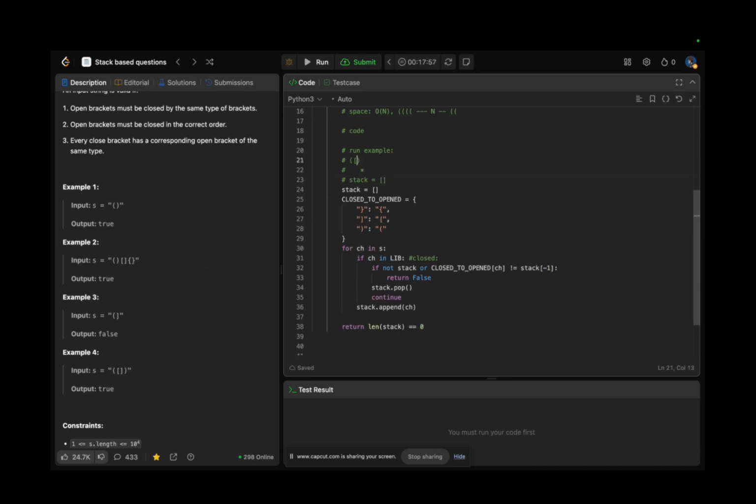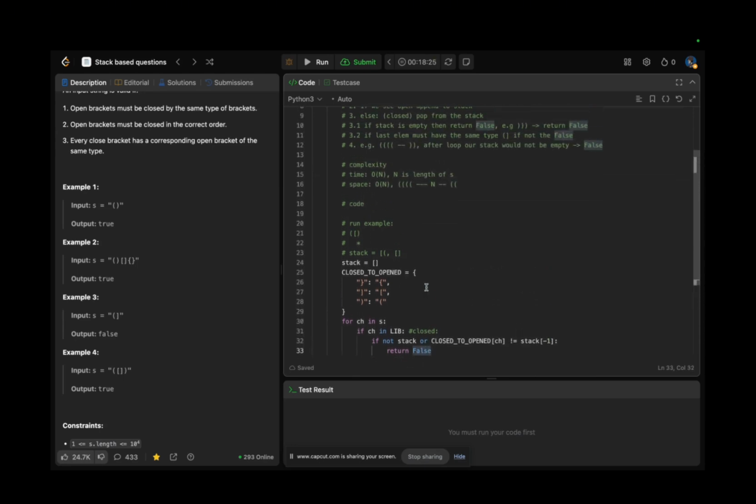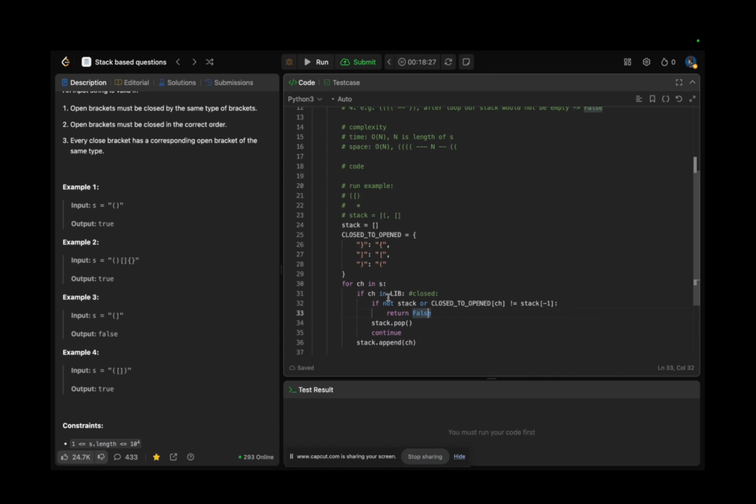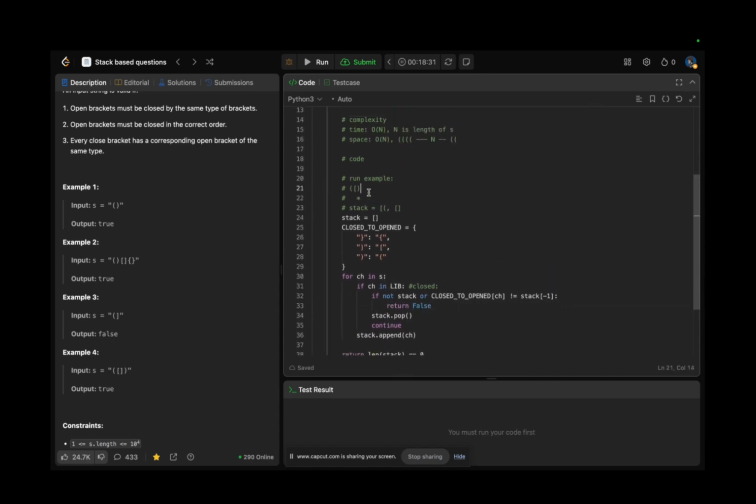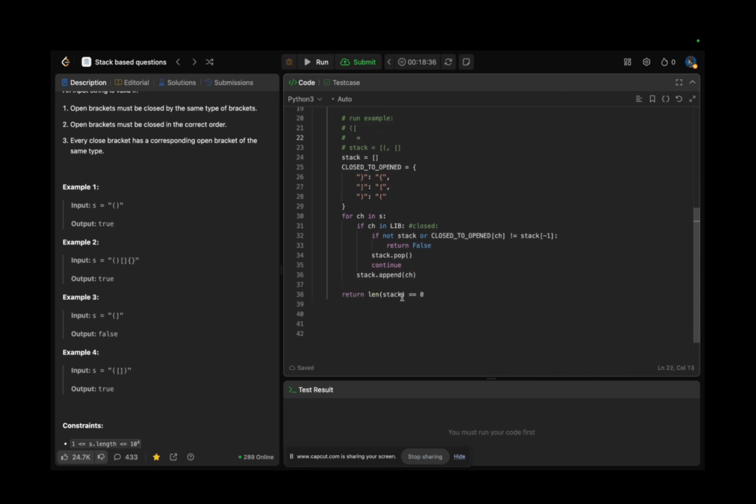Let's go with the case if it would be like this one. So when we meet an open parenthesis, I'm trying to find some edge cases maybe. So this one, and we are seeing this closed element, for example this closed parenthesis. So what are we doing here? The stack is not empty, but the last element is not equal, because this bracket is not equal to this closing bracket. So we return false. I guess it's perfectly fine. If we have this one, our stack would not be empty at the end, so we will return false here.